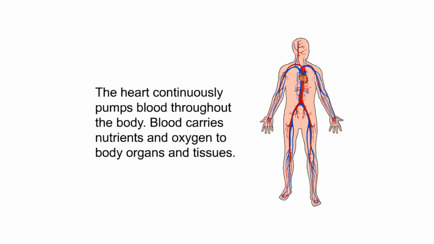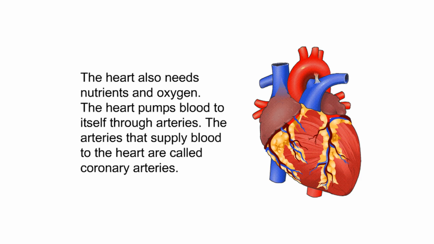Narrowing of the coronary arteries. The heart continuously pumps blood throughout the body. Blood carries nutrients and oxygen to body organs and tissues. The heart also needs nutrients and oxygen. The heart pumps blood to itself through arteries. The arteries that supply blood to the heart are called coronary arteries.